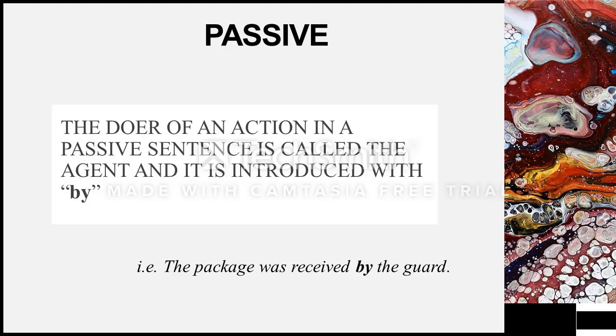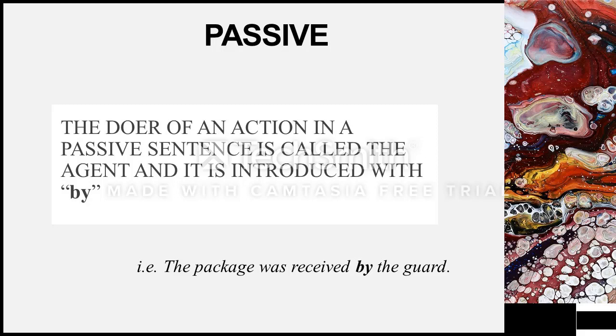So for example, if you have here "the package was received," somebody had to receive it, right? So I use the by to introduce the person who received this action. Okay? In this case, the package was received by the guard because I wasn't at home.